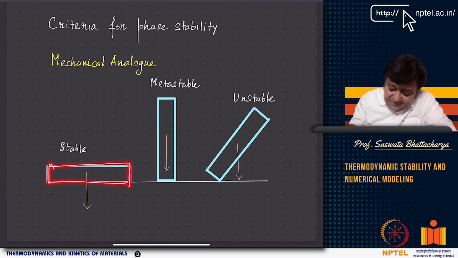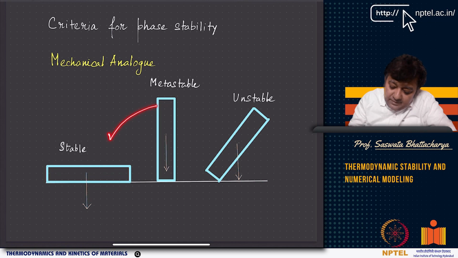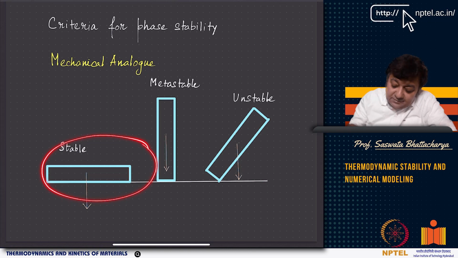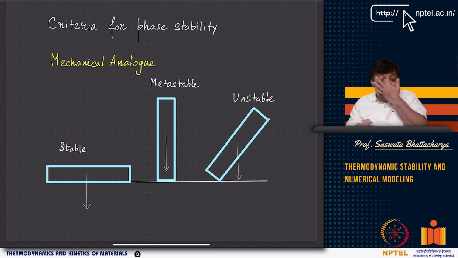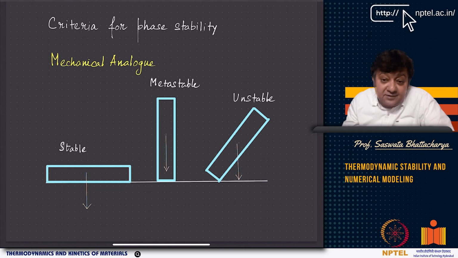So the stable equilibrium is the lowest energy state. If I push or shove it a little bit, it will fall in such a way that it comes to a more stable equilibrium. That is why this is called metastable, because from metastable I can go to a more stable equilibrium. Now there is also something called unstable equilibrium.